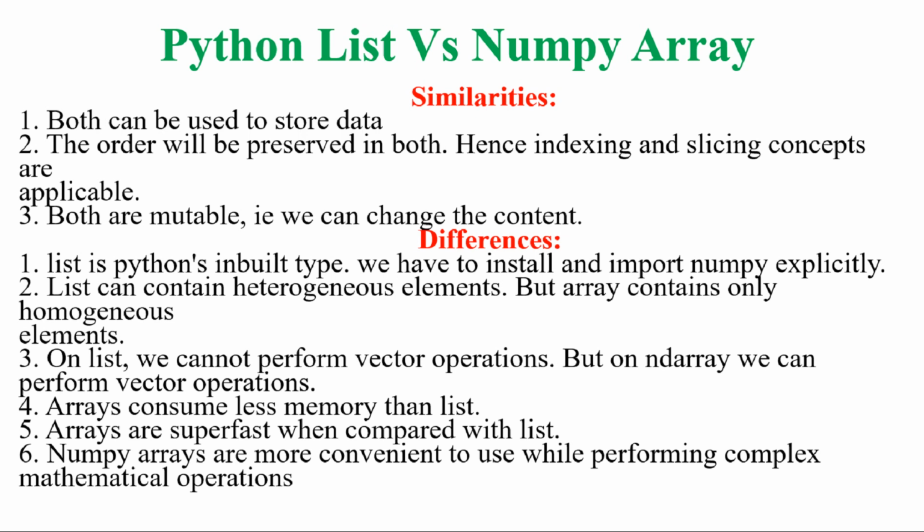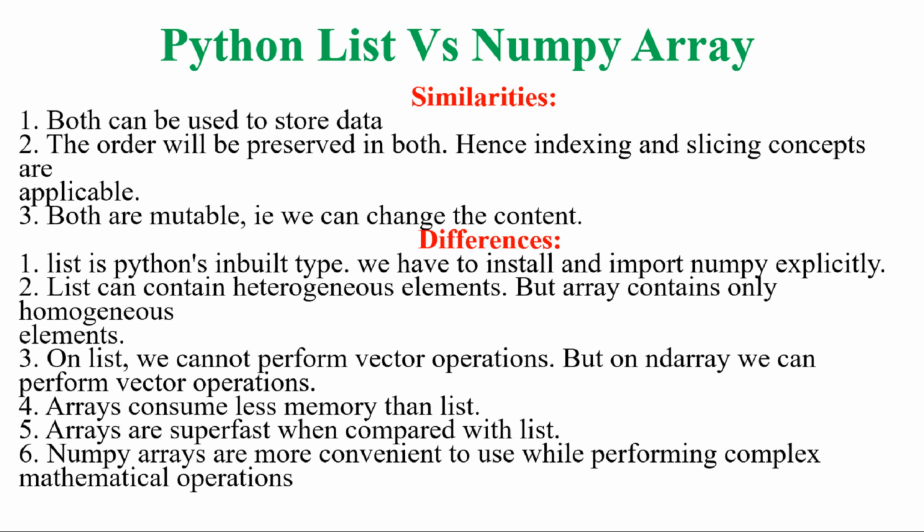Next, both are mutable. What is mutable? Change in behavior. You can increase the size of the list, you can decrease the size of the list, you can insert elements at later stages, and you can delete elements from the list at later stages. That means it is flexible. Mutable means growable in nature, meaning you can either increase or decrease. By inserting elements, you can increase the size of the list. By deleting elements from the list, you can decrease the size of the list. In a similar fashion, you can do the same operations in a NumPy array. So a NumPy array is also mutable.